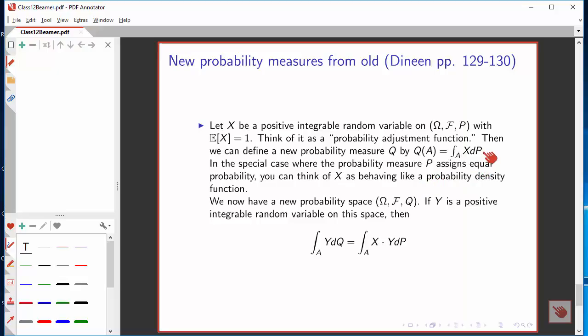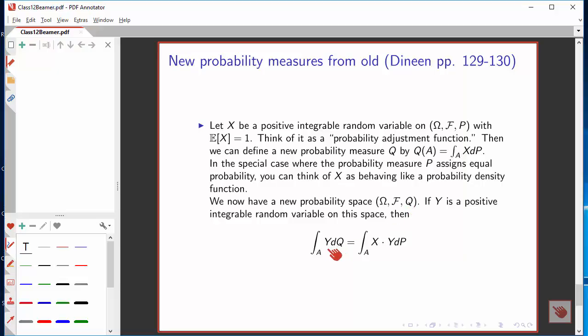A special case of this is the one where the original probability measure assigns equal probability everywhere in the sample space, and in that case you can think of X as behaving like what is commonly called a probability density function. So now we've got a new probability space, same sample space, same sigma field, but a different probability function.